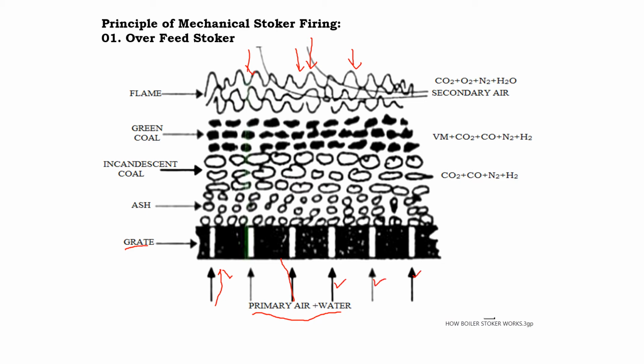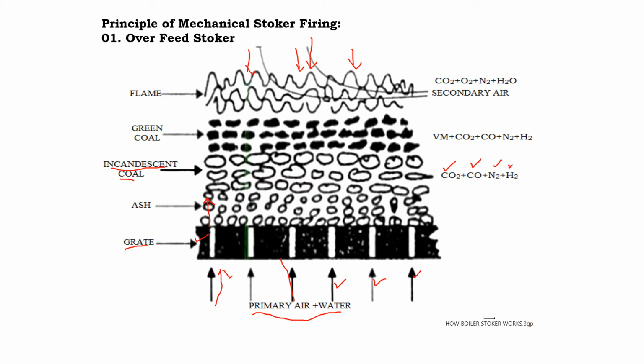Above the ash we have incandescent coal. The air which passes through the grate has two functions. The first function is it cools the grate, and as it passes through the ash it gets heated up. It reacts with the incandescent coal, and we get carbon dioxide, carbon monoxide, nitrogen, hydrogen, and water vapor.